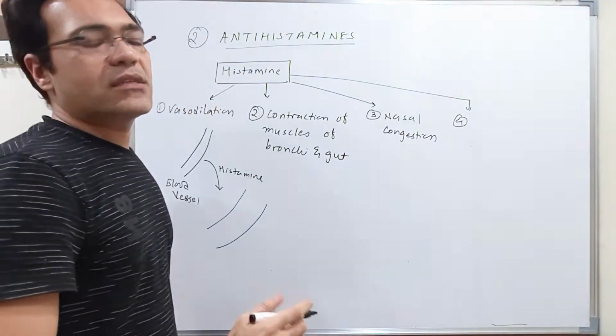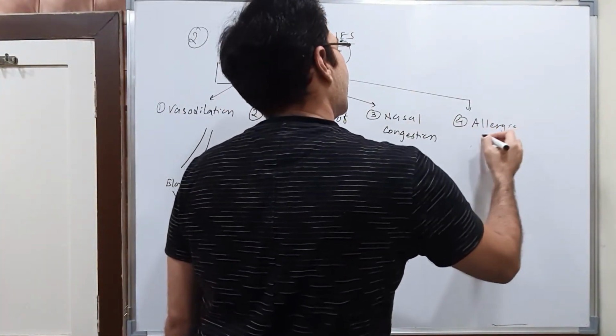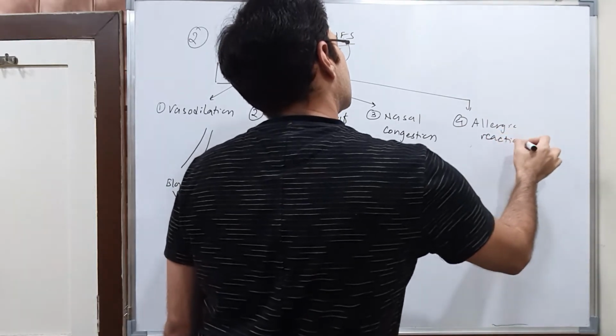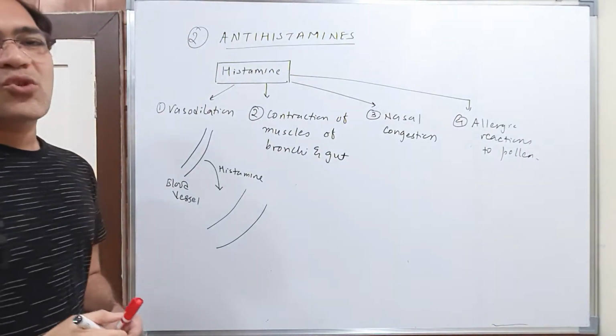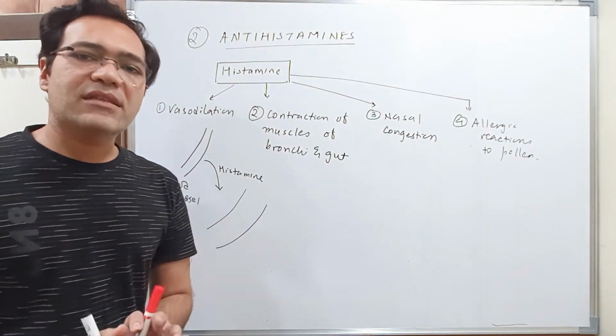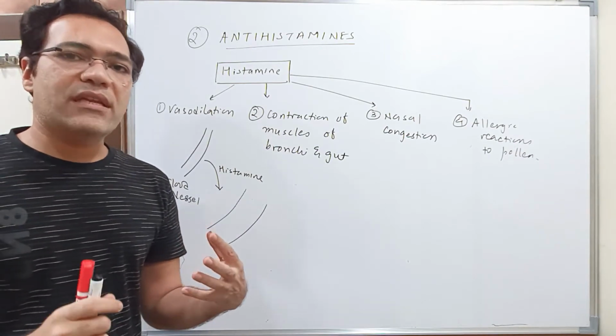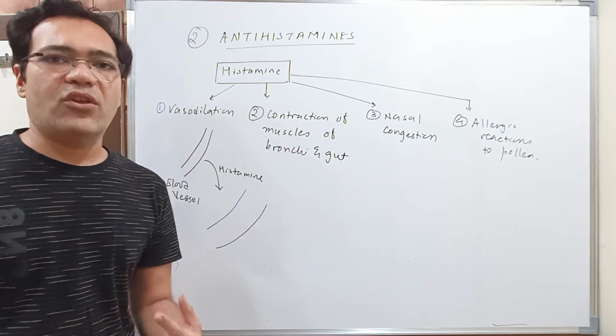Fourth, it is involved in allergic reactions to pollen grains. Students, basically histamine in your body is released by the cells when there is some sort of allergic reaction taking place in your body.